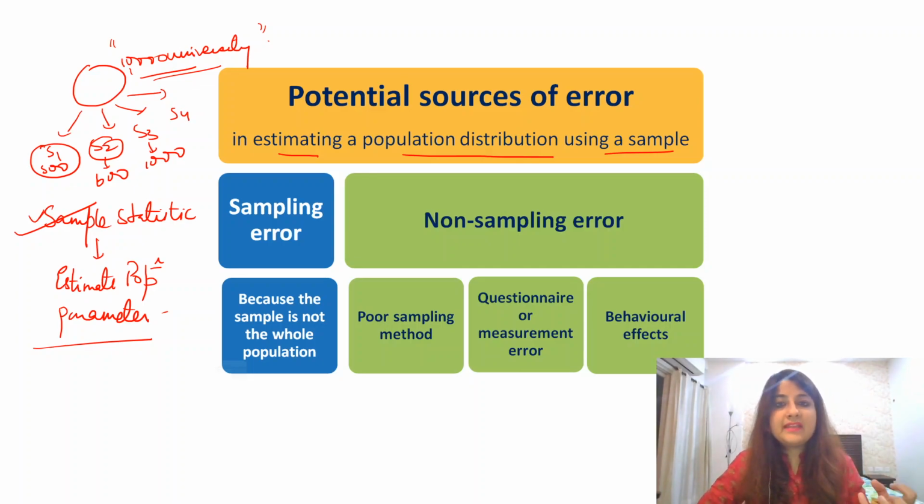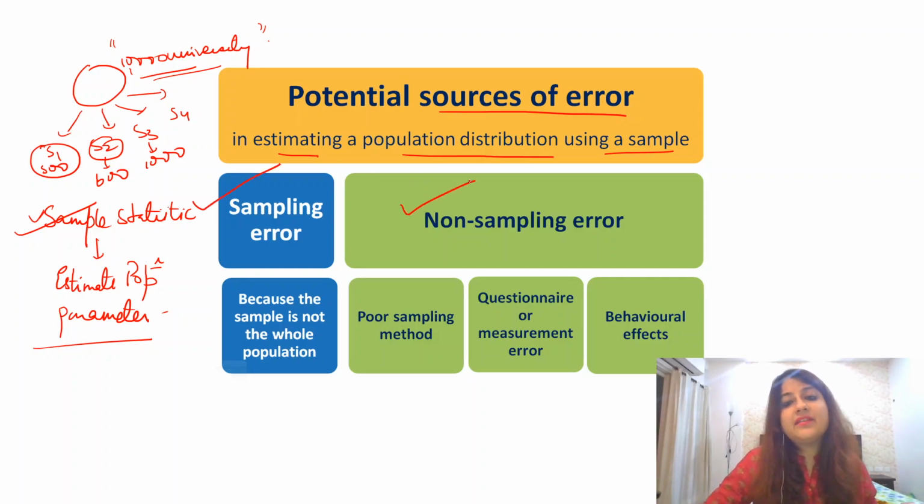When we are doing this, there are certain errors that we encounter. One is known as a sampling error and the other is known as a non-sampling error. Sampling error is when the sample is not the whole population. This arises because the sample might not be a correct representation of the entire population. So this is known as sampling error, or it is also known as random error.